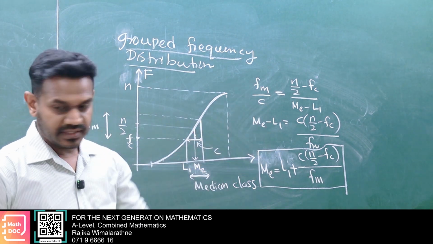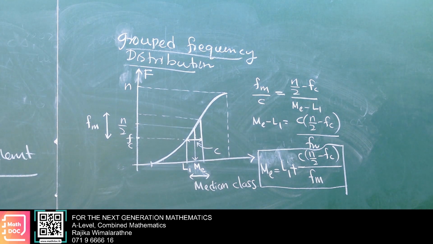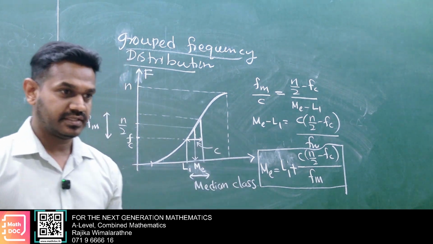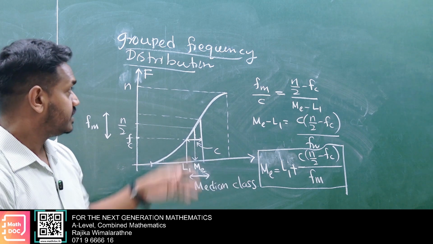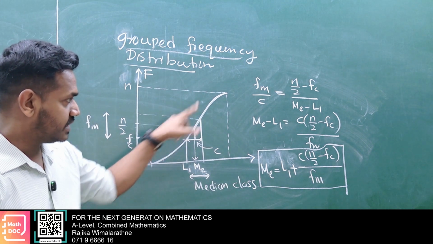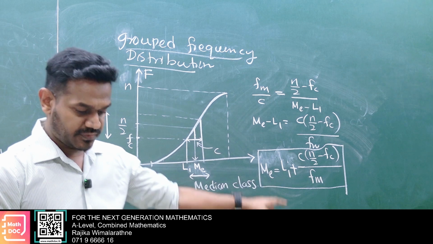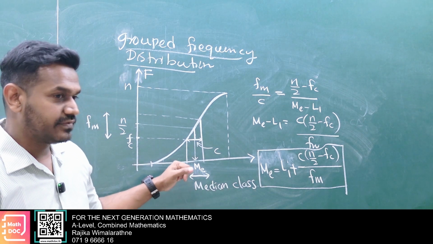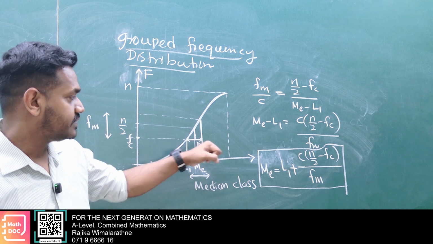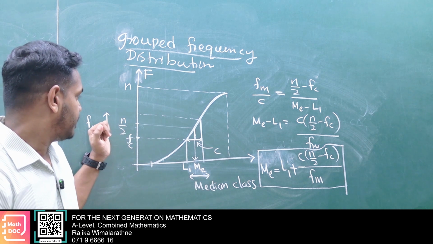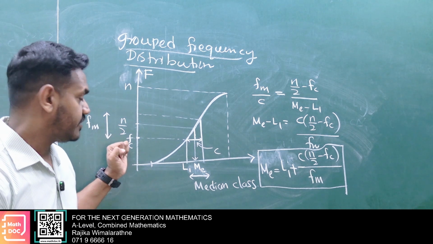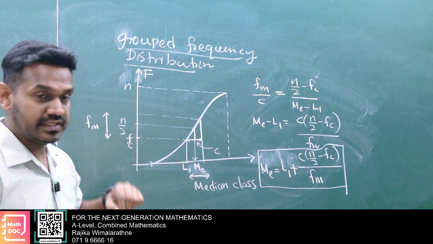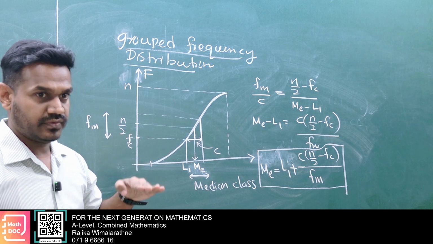Okay, write it. On page number 6, there's space for grouped frequency distribution. Within that space, you sketch this diagram, or draw the increasing cumulative frequency graph, and do that proof. Here L1 we call the lower boundary of the median class, C the class width of the median class, FM the frequency of the median class, FC the cumulative frequency up to the median class, not including the median class.